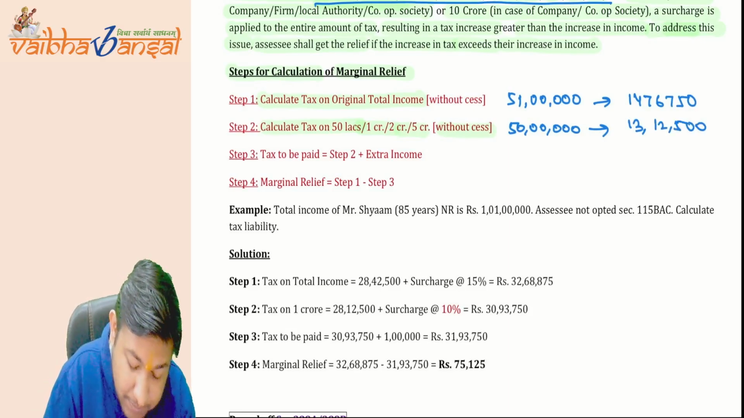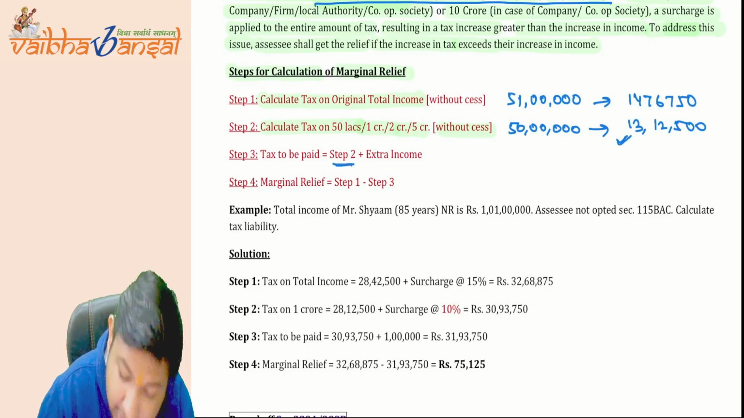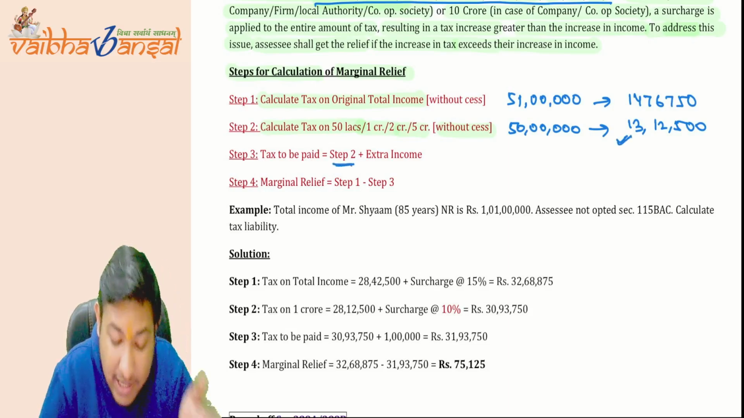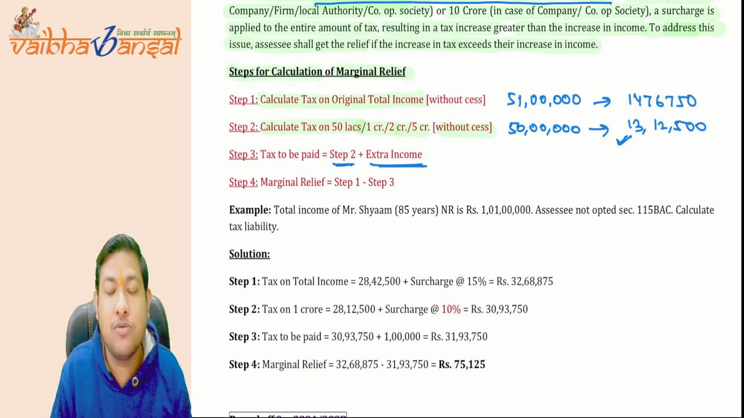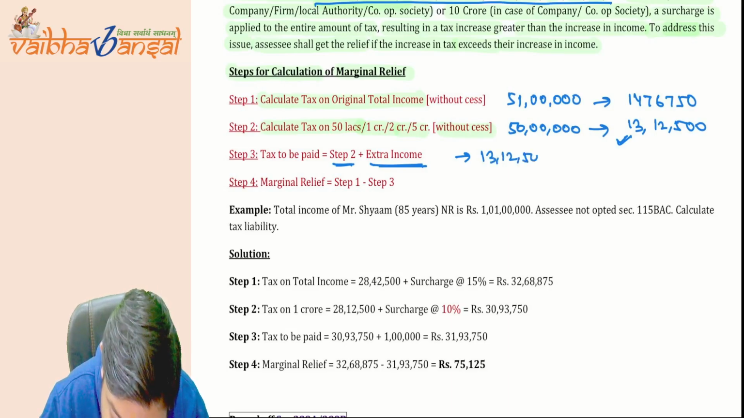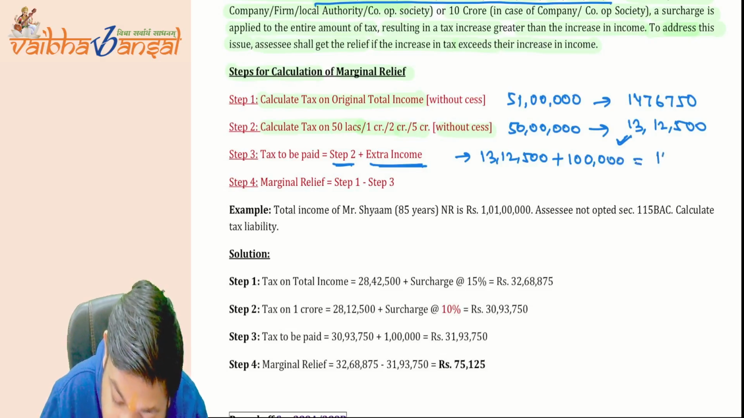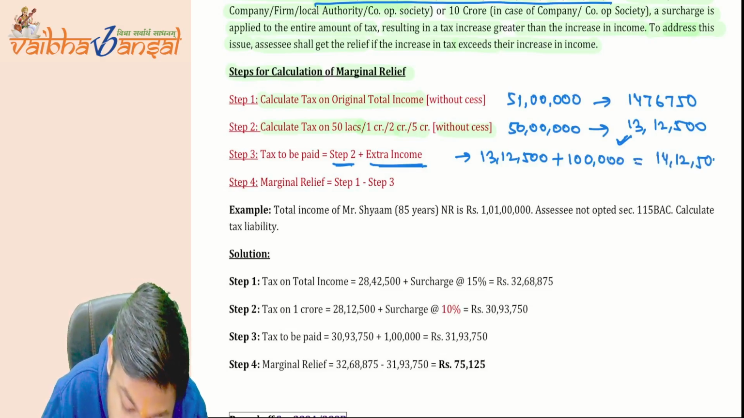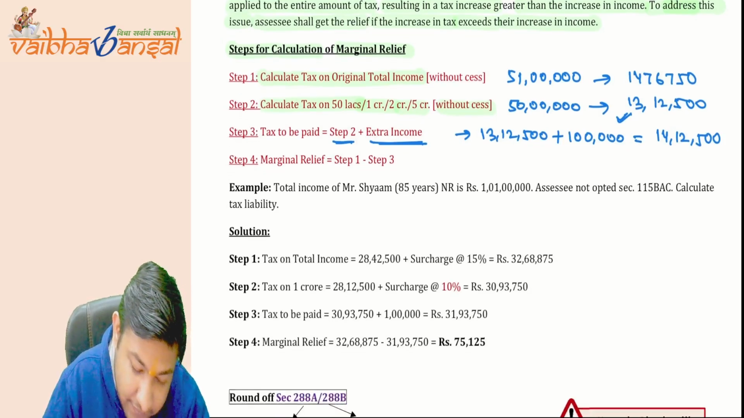Now, tax to be paid. Step 2, that is this 13 lakh 12,500 plus extra income. Extra income is what? 1 lakh rupees. So, 13 lakh 12,500 plus 1 lakh rupees, you will get 14 lakh 12,500. And the marginal relief will be what?